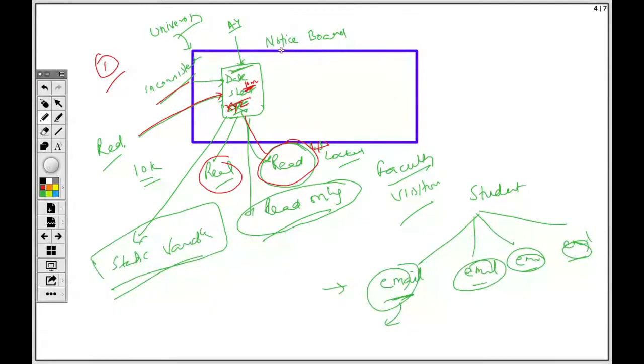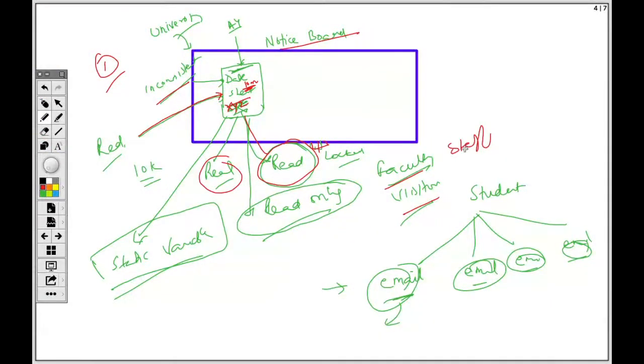Second thing, because it is a notice board at the university, anyone coming into the university, like faculty, visitors, or some staff, cleaning staff, whatever it is, they can all come. When they are passing this notice board, they can see what is written here.